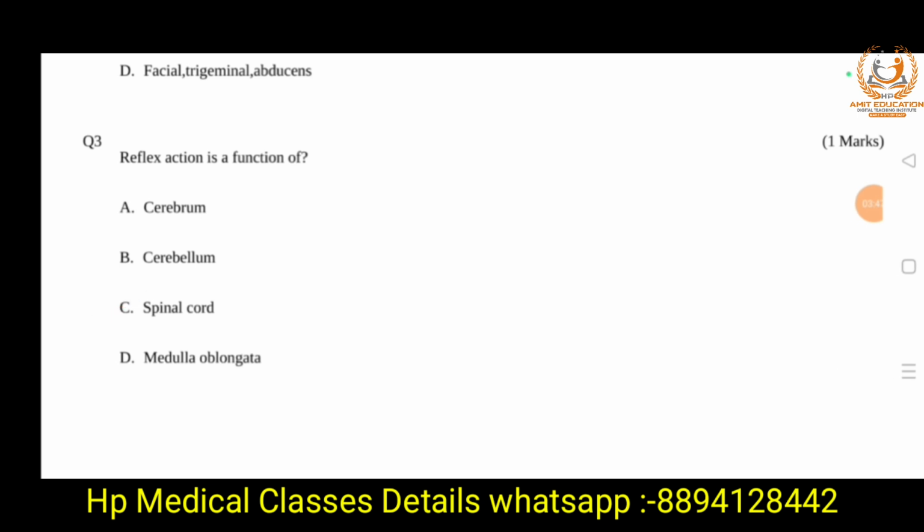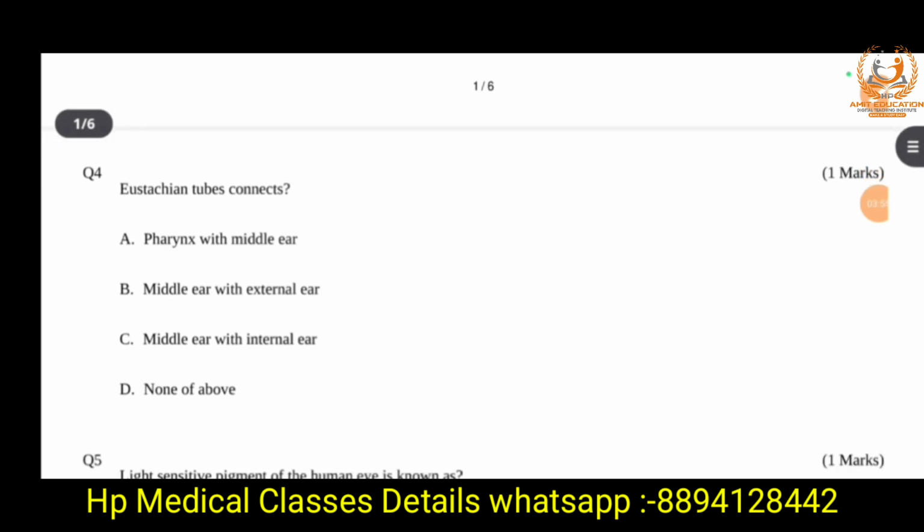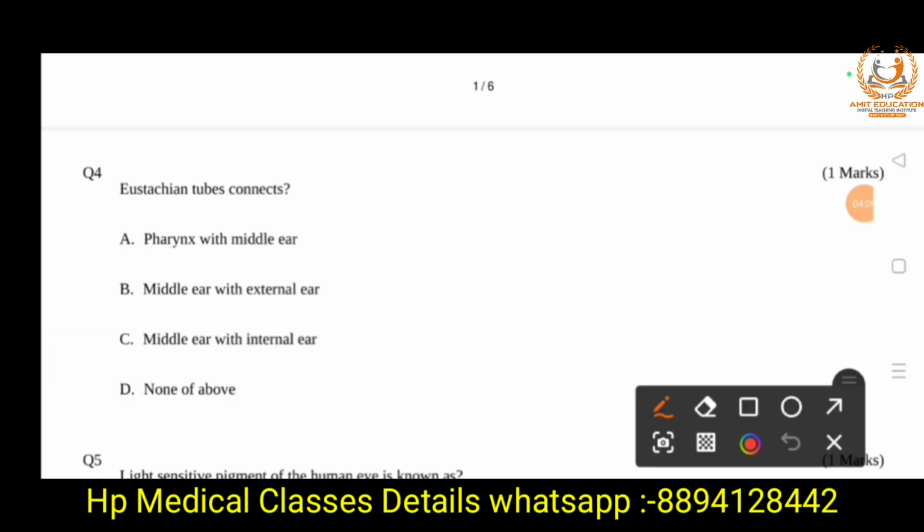Next question is question 4. Eustachian tubes connect: A, pharynx with middle ear; B, external ear with middle ear; C, middle ear with internal ear; and D, none of the above. The right answer is option A, pharynx with middle ear. Eustachian tube is also known as the auditory tube.